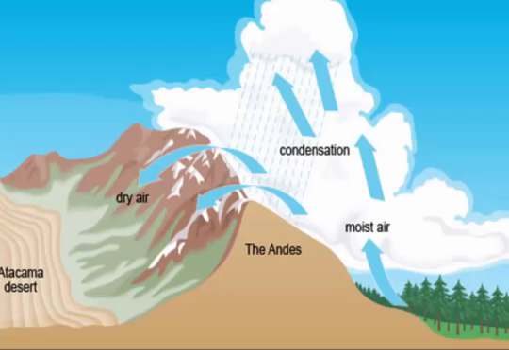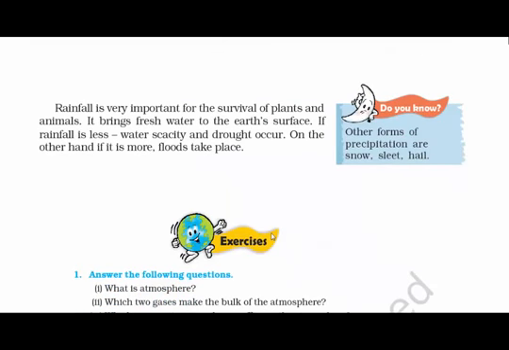Now, when the water vapor rises, it starts cooling. The water vapor condenses, causing formation of droplets of water. Clouds are just masses of such water droplets. When these droplets of water become too heavy to float in air, then they come down as precipitation. Now precipitation that comes down to the earth in liquid form is called rain. Most of the groundwater comes from rainwater. With this, we have come to an end of chapter 4.